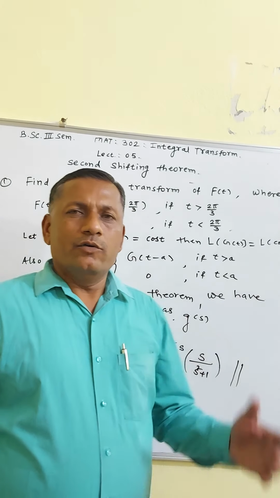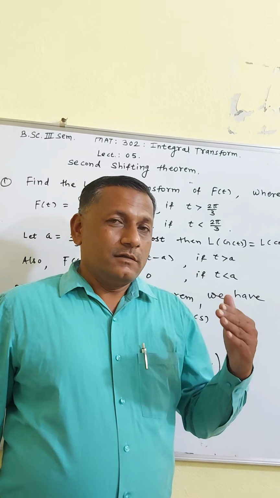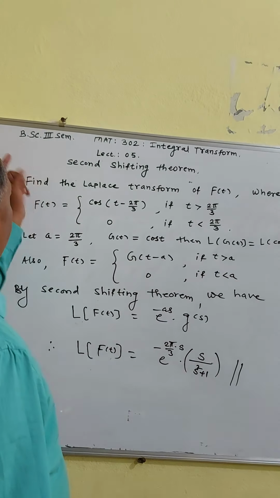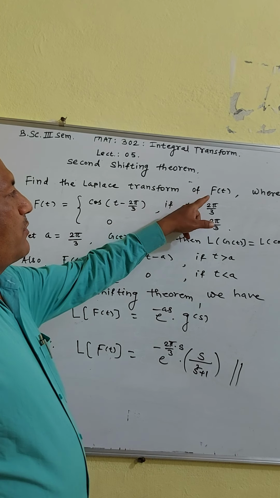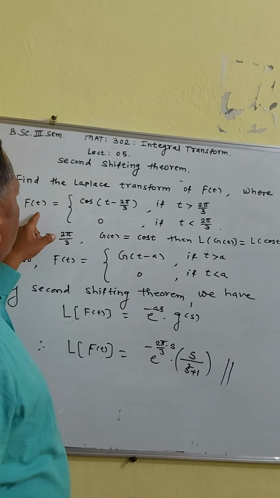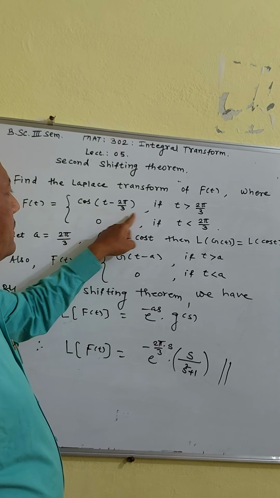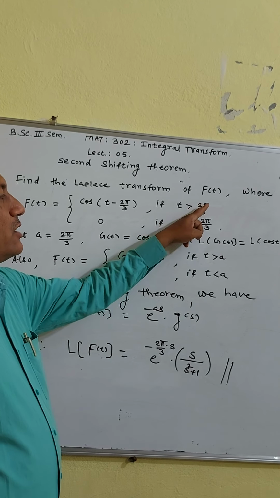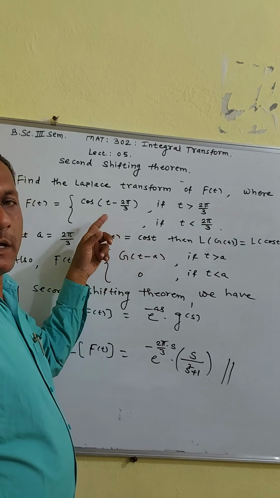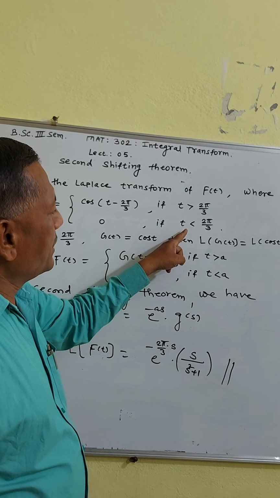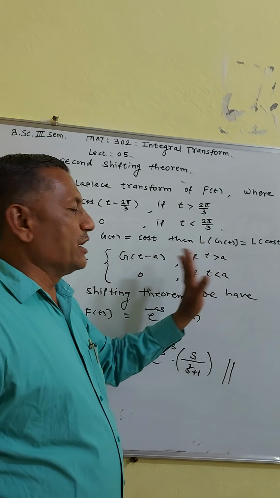So now we see an example on the second shifting theorem. Find the Laplace transform of f of t, where f of t is equal to cos of t minus 2 pi by 3 if t is greater than 2 pi by 3, and is equal to 0 if t is less than 2 pi by 3.